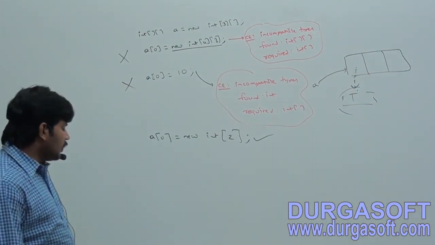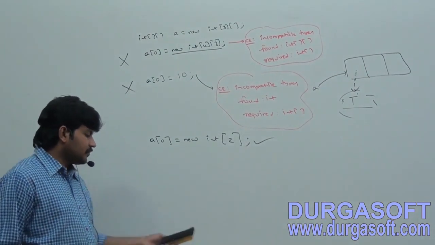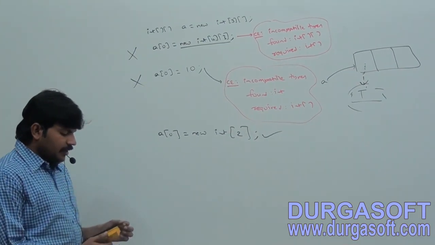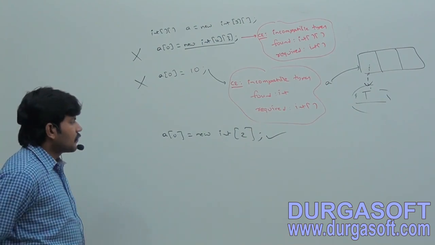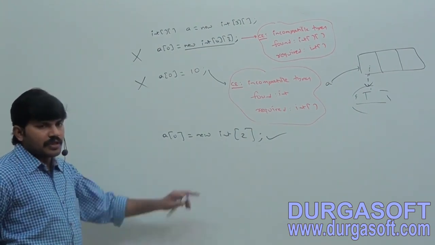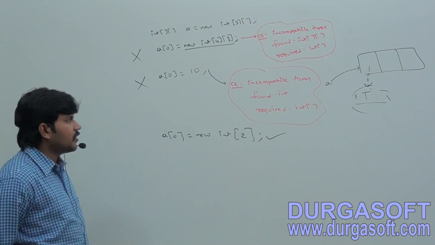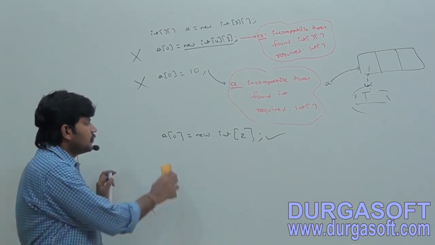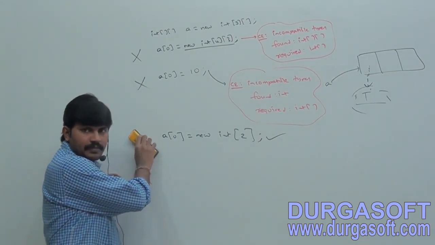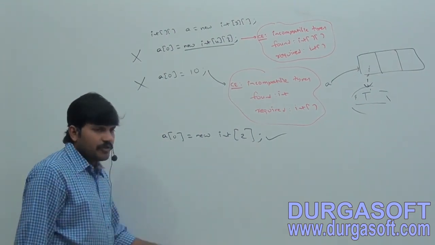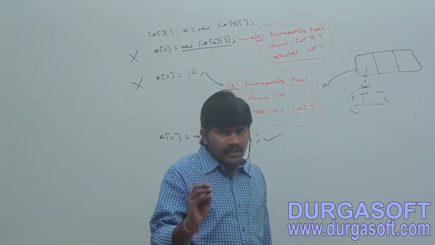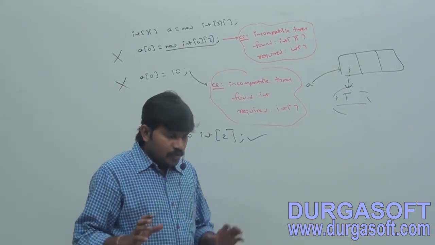Incompatible types found: int required, int array. Assigning a[0] = new int[2] like this gives us a compile-time error. Okay, completed, I hope.